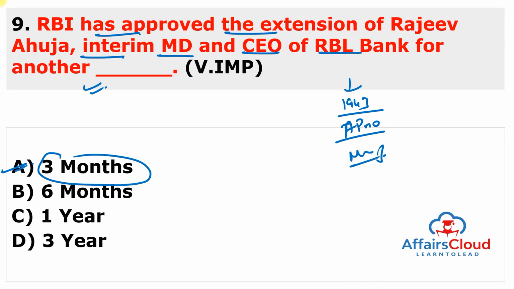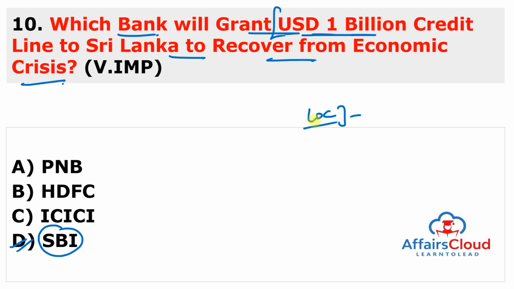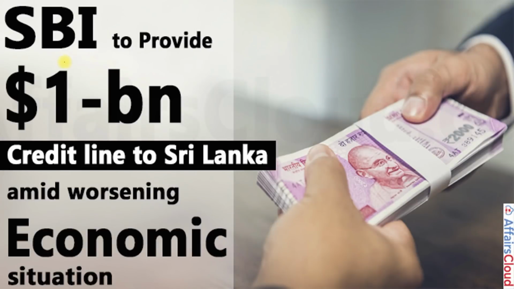Moving to the next question. Which bank will grant a 1 billion USD credit line to Sri Lanka to recover from the economic crisis? Every student knows that in Sri Lanka an economic crisis is going on. So SBI will support Sri Lanka and the total support is a 1 billion dollar line of credit. This is an agreement extending the LOC and it was signed between the SBI and the government of Sri Lanka for the procurement of food, medicine and other essential items. So you have to just remember this is $1 billion and it will be provided through State Bank of India.